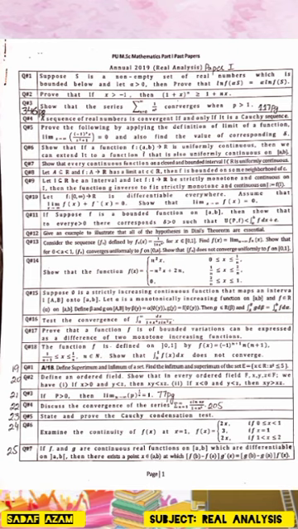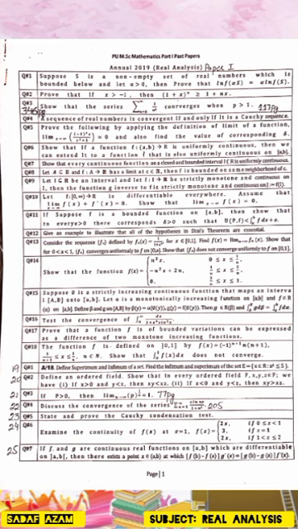Question number 2. Prove that if x greater than minus 1, then (1 plus x) to the power n is greater than or equal to 1 plus nx. Question number 3. Show that the series summation n equals 0 to infinity 1 over n^p converges when p greater than 1. Question number 4. A sequence of real numbers is convergent if and only if it is a Cauchy sequence.